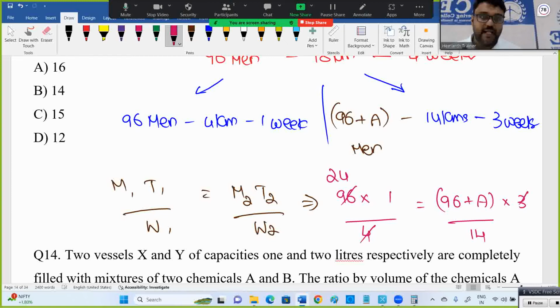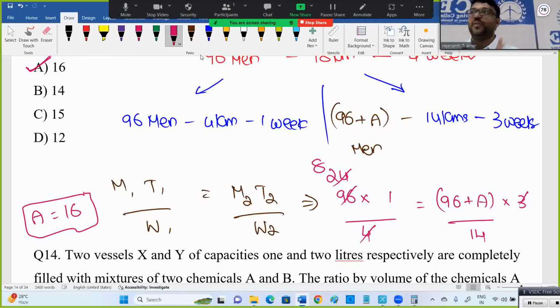Now this is for 24 times. 3 ones, 3, 8 times. 8 into 14 will give 112. A should be 112 minus 96. So it's 16. A value will be 16. So how many additional men required is 16. This is one method using formula. Some people may argue, sir, I don't know formula, then what I can do? Don't worry, we'll give the method. How can you handle this?